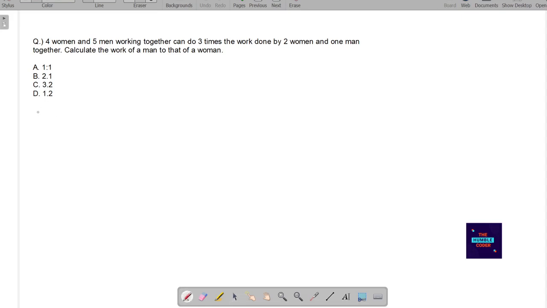First of all, it is given that four women and five men together can do three times the work done by two women and one man. So we got this equation. Now we have to calculate the work of a man to that of a woman. When we solve this equation, we will get a simplified equation in terms of man and woman. So let's solve this first.